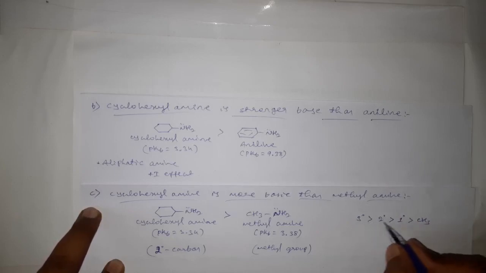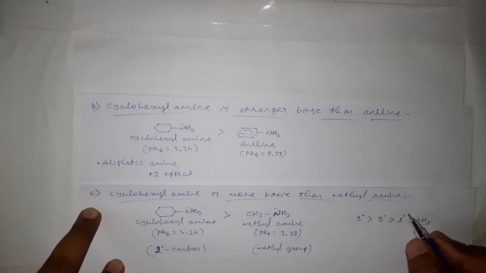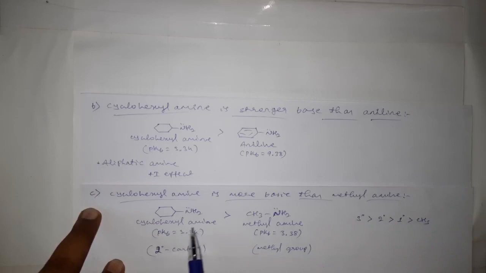As the degree increases, the substituents also increase, which increases the electron donating capacity, that is the plus I effect. Therefore, this is the reason for the more basic nature of cyclohexylamine as compared to methylamine. In cyclohexylamine, the NH2 group is attached to a secondary carbon, which has more plus I effect than the methyl group in methylamine.